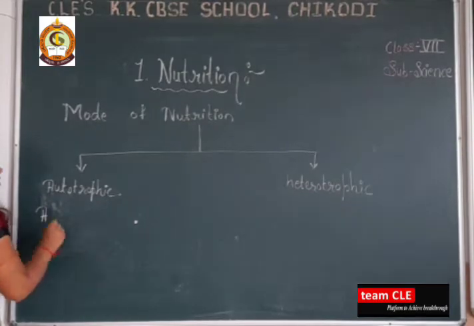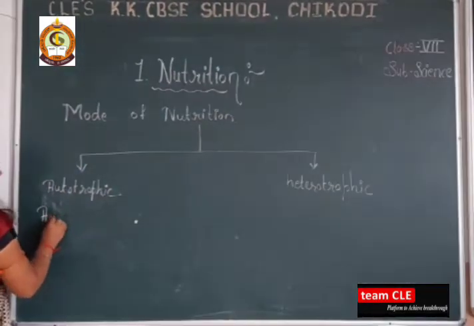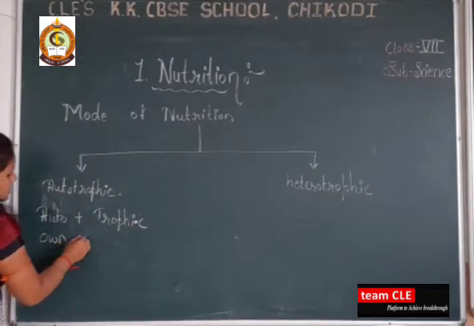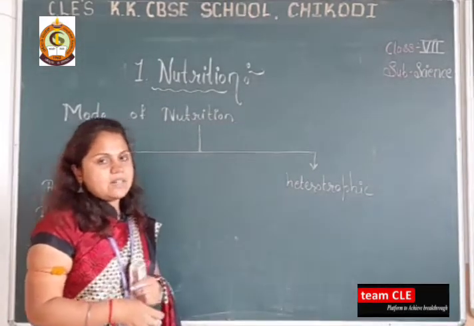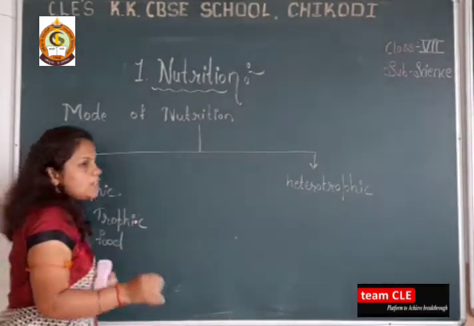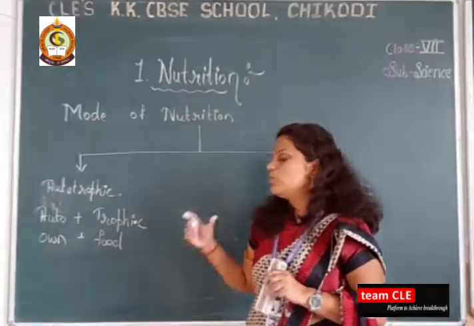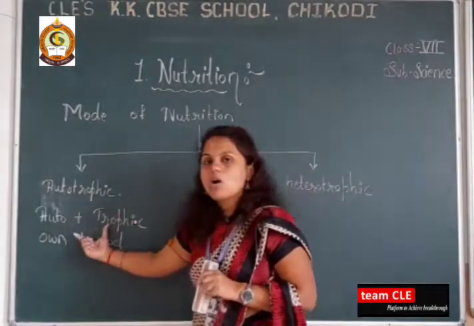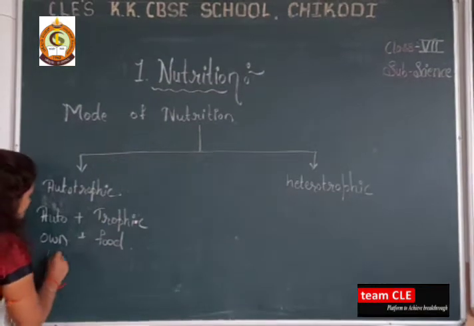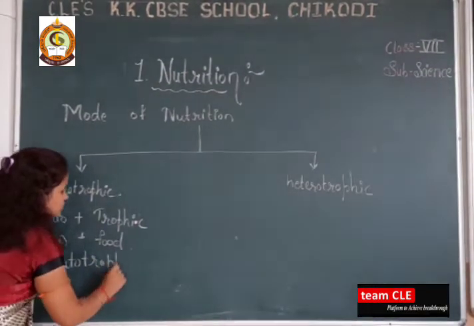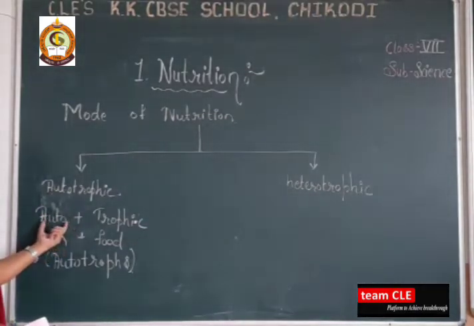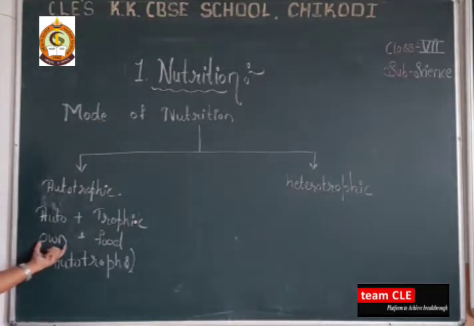Autotrophic is a combination of two words, auto plus trophic. Auto means own, and trophic means food.